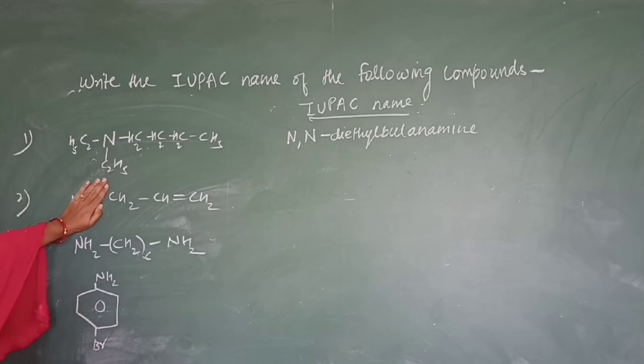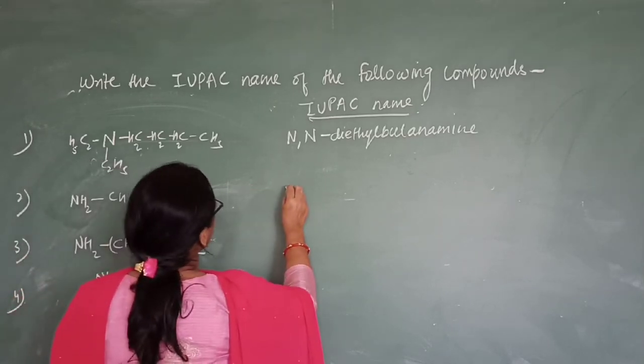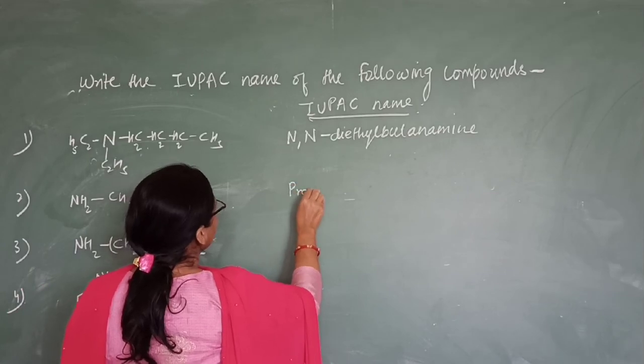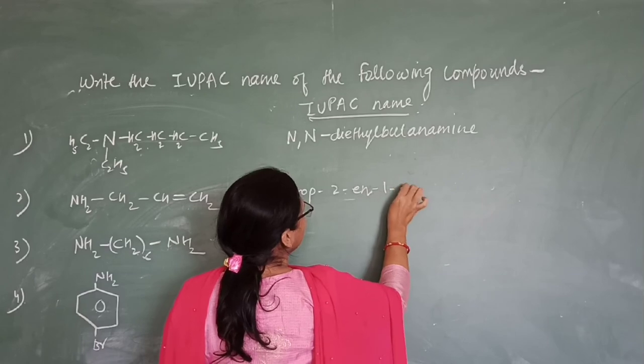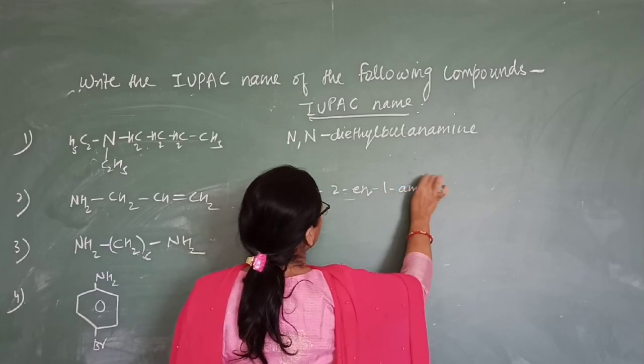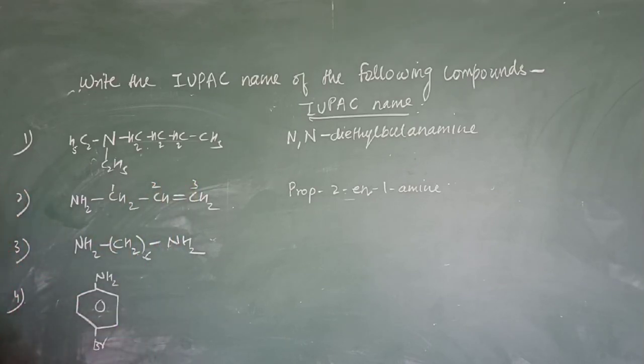Then this group is known as allyl group. Okay, so commonly it is known as allyl amine, but the IUPAC name of this compound is prop-2-ene-1-amine. We will number it from here. Prop-2-ene-1-amine. Then here 6 carbons are there in the chain, right?